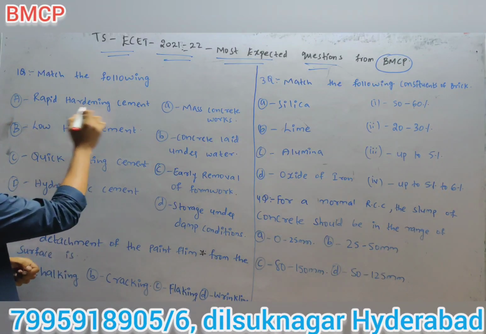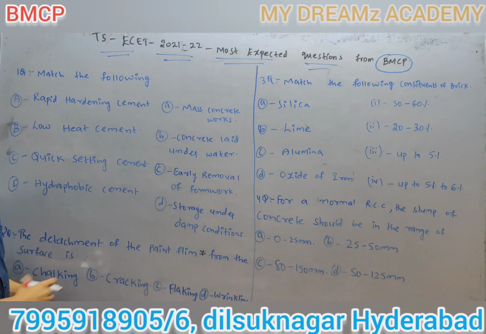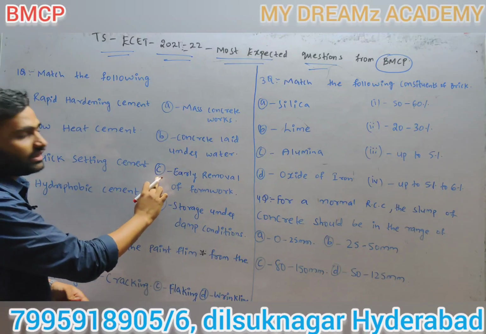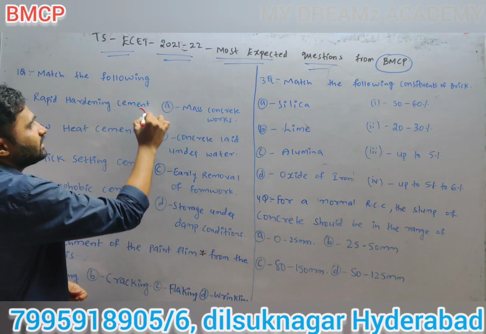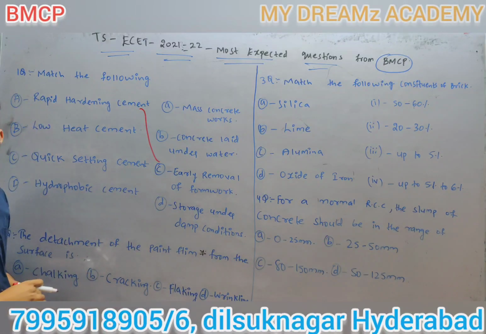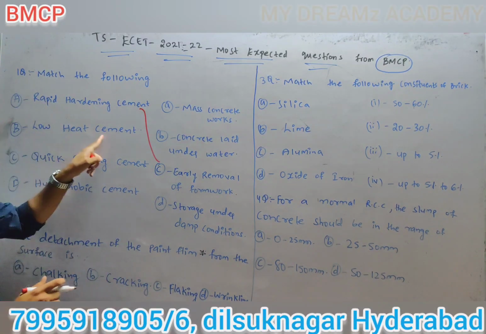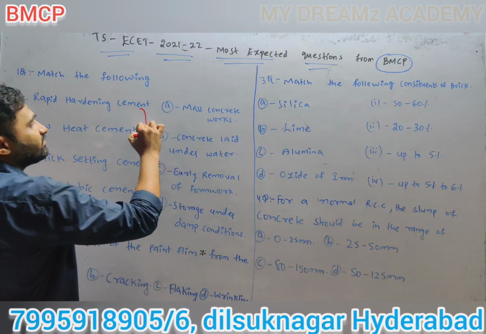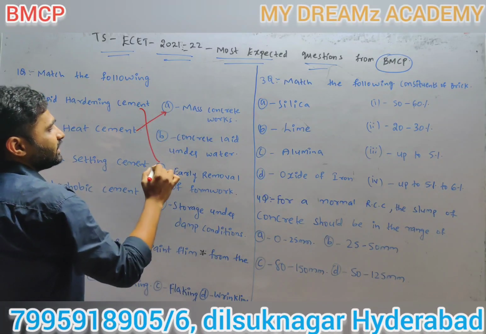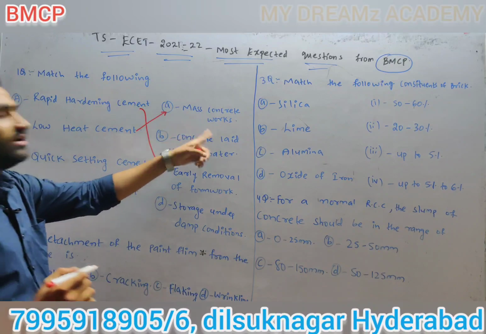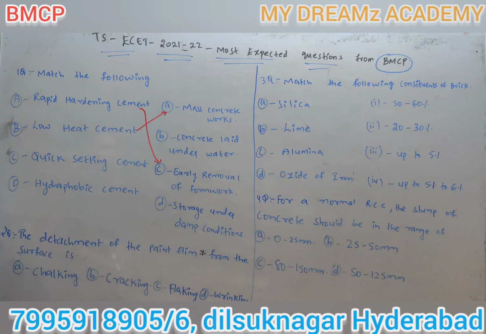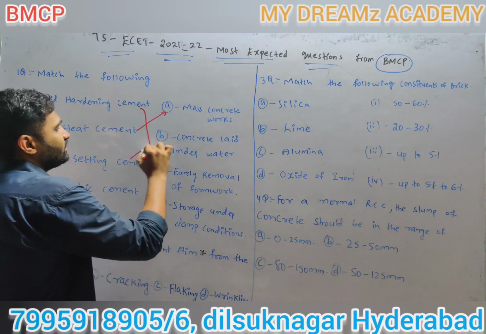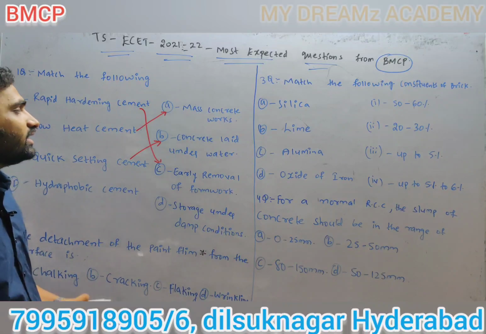Normally rapid hardening cement is used for early removal of formwork. Next, low heat cement is mainly used for mass concrete works. Next, coming to quick setting cement. Quick setting cement means underwater. Quick setting cement is mainly used for concrete laid underwater.